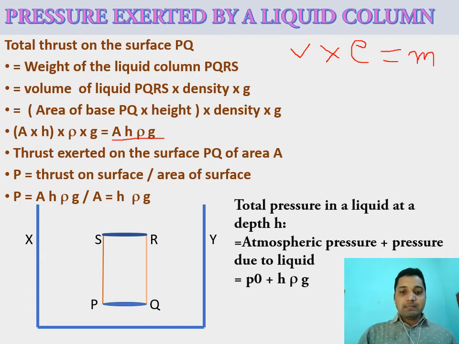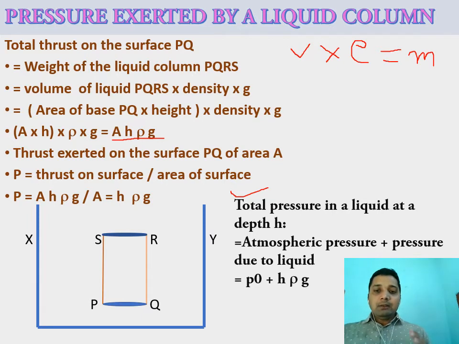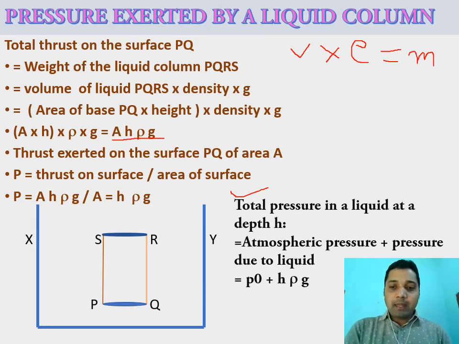But here you can see the most important part: the total pressure in a liquid at a depth. Whenever we take a liquid, not only the pressure due to the liquid but another pressure is also acting, the atmospheric pressure, the pressure given by the air all around. So the pressure given by air plus the pressure due to the liquid is the total pressure in a liquid at depth h. You cannot say only the pressure due to liquid, it is the pressure due to liquid plus the atmospheric pressure, but outside the liquid it is only atmospheric pressure.